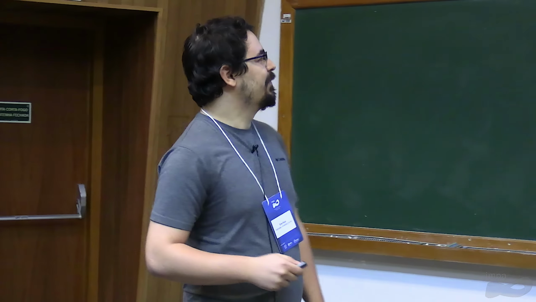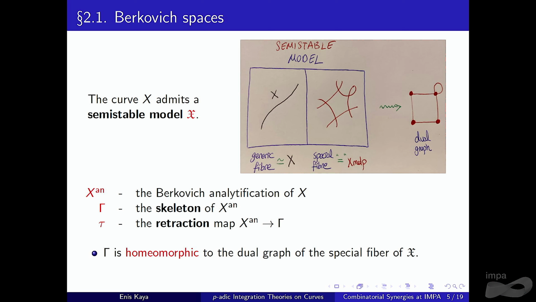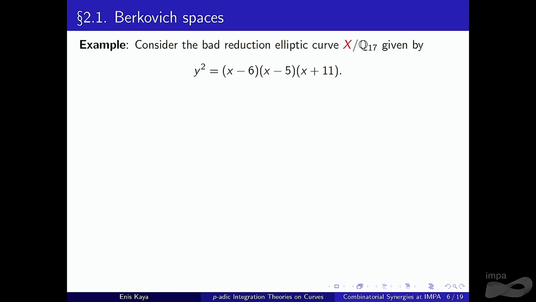Just a few words about these things. Gamma is homeomorphic to the dual graph of the special fiber. In other words, inside our Berkovich space, we will see a copy of this graph. And tau is essentially the dual of the reduction map. Let me give you an example. Here we have a bad reduction hyperelliptic curve defined over Q17. As you see, when we look at the same curve modulo 17, the first and last roots just collapse, right? So this is a picture we will get.